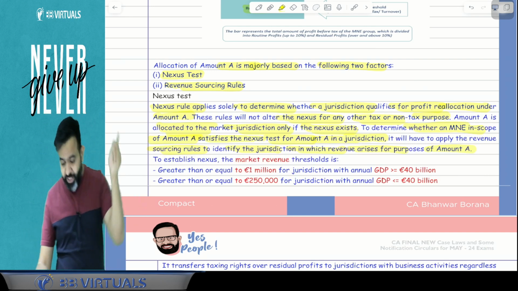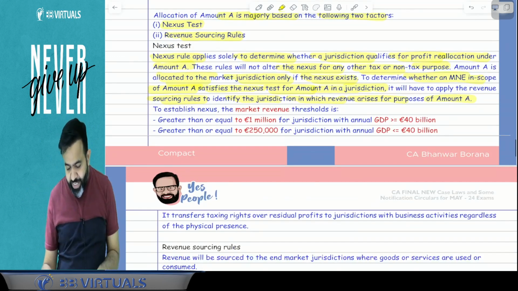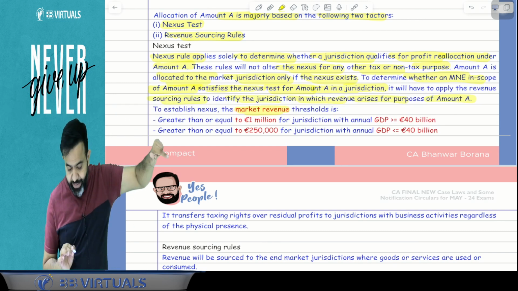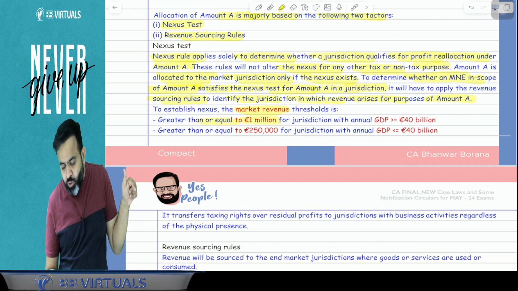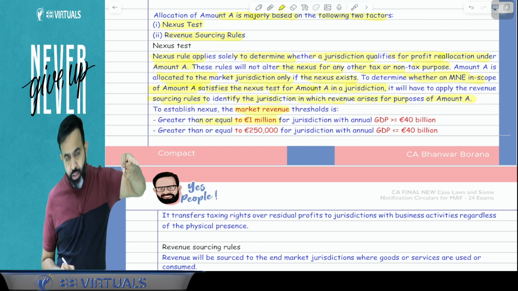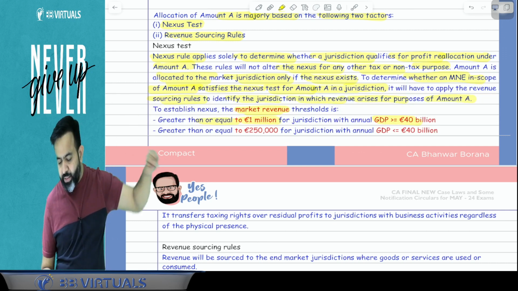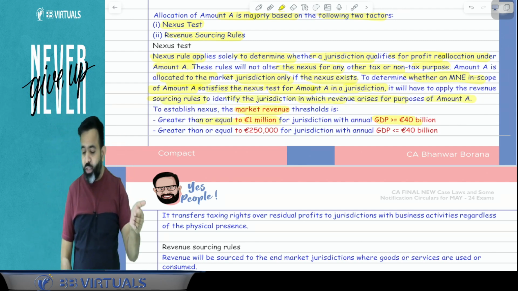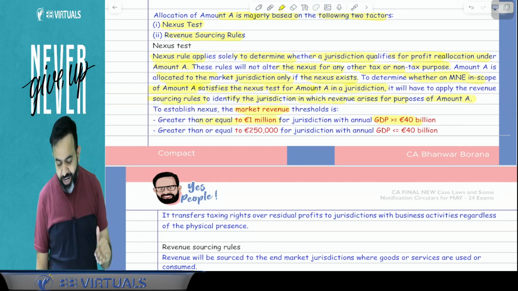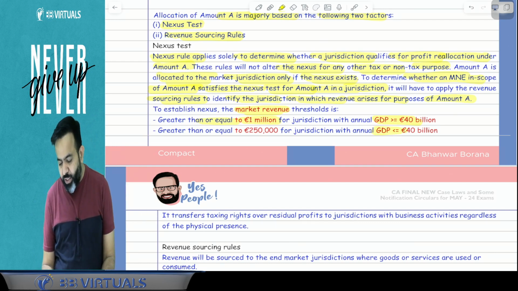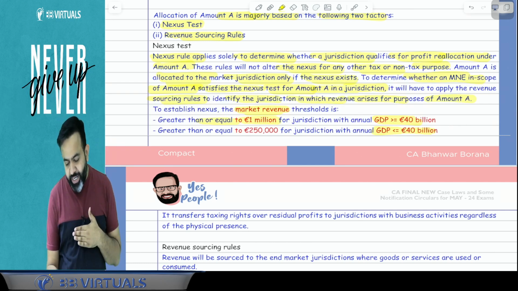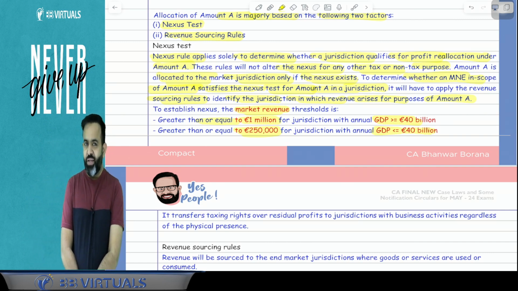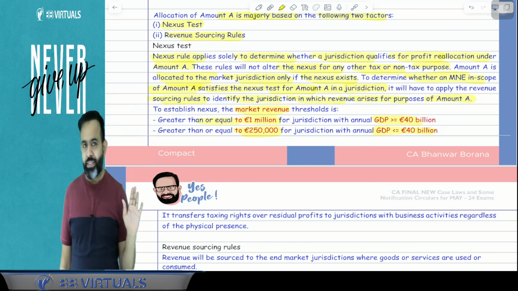But guys, this will be allocated only to those countries from which this M&E gets market revenue above the threshold, where their market revenue from that country is greater than or equal to 1 million euros, when that country's GDP is more than 40 billion euros. And if that country's GDP is equal to or less than 40 billion euros, then the revenue from that country must be 250,000 euros. Only to those countries will they allocate the tax, allocate the income.